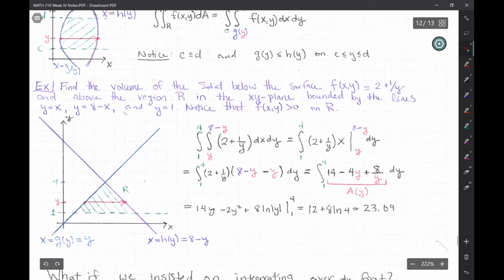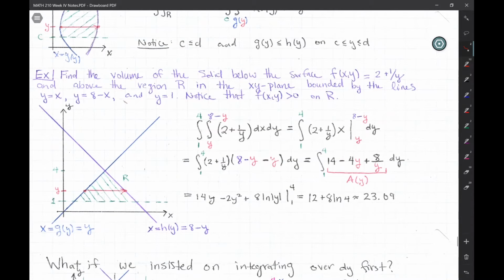So let's take a look at an example. We want to find the volume of the solid below the surface. Okay, it's not plotted here, you can't see it here. It would be coming out of the z-axis, and above the region R. So above the xy plane, above the region R in the xy plane.